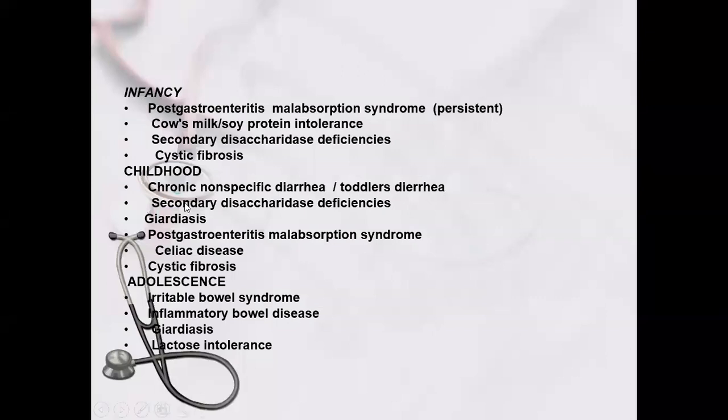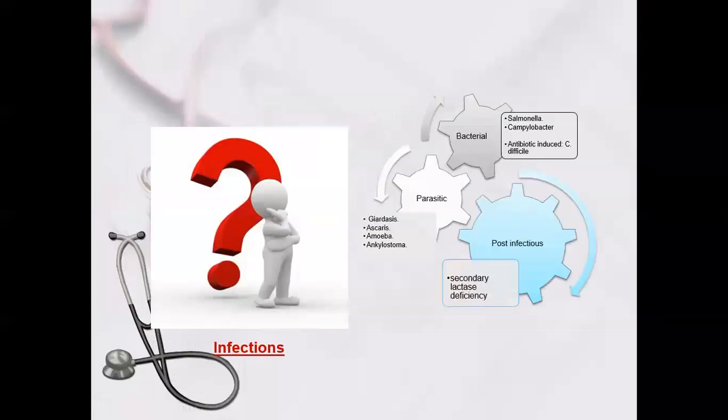Then in childhood, there is secondary disaccharidase deficiency. Giardiasis is more common in childhood. Post-gastroenteritis malabsorption syndrome, celiac disease, cystic fibrosis, along with chest problems, they have malabsorption also. In adolescents, 10, 12, 13 years, the cause can be irritable bowel syndrome, inflammatory bowel disease, Crohn's disease, ulcerative colitis, giardiasis, and lactose intolerance. And then one of the causes is infections also, bacteria like Salmonella, Campylobacter, and antibiotic-induced. The prolonged use of antibiotics can lead to antibiotic-induced Clostridium difficile.